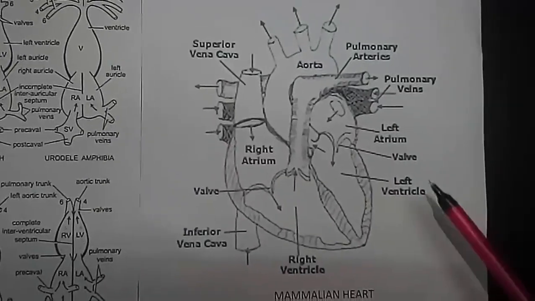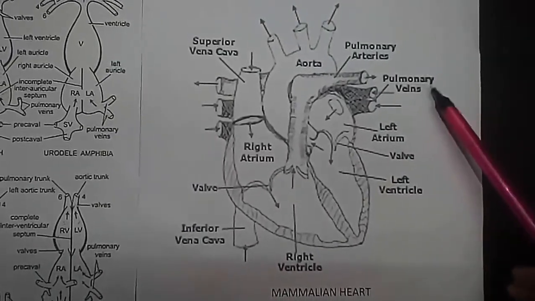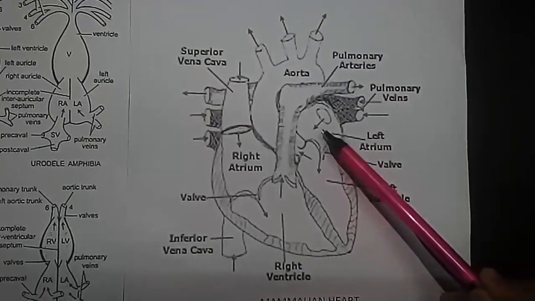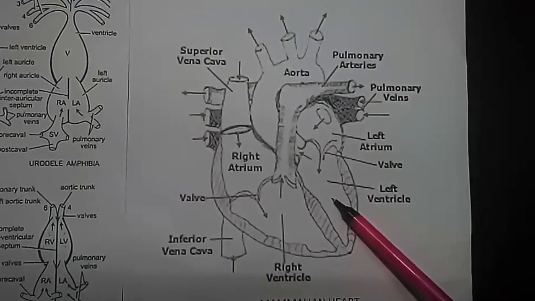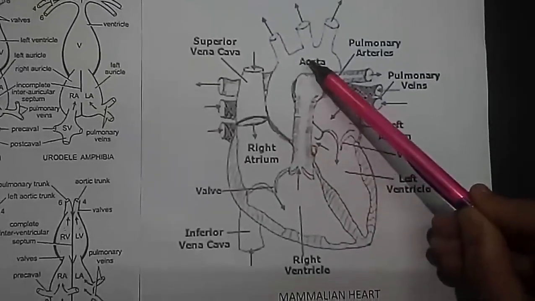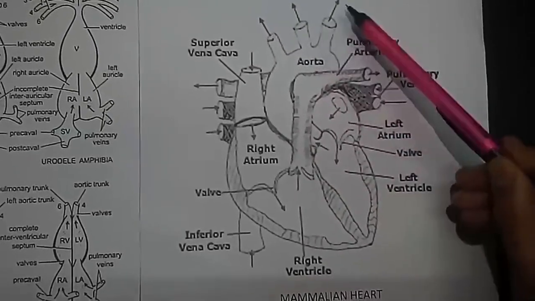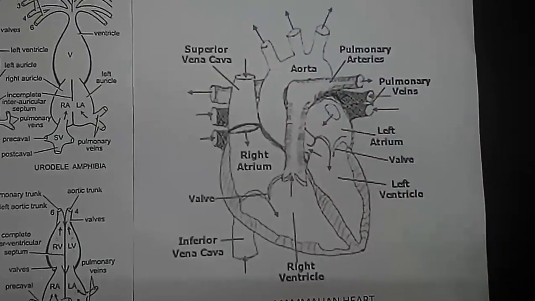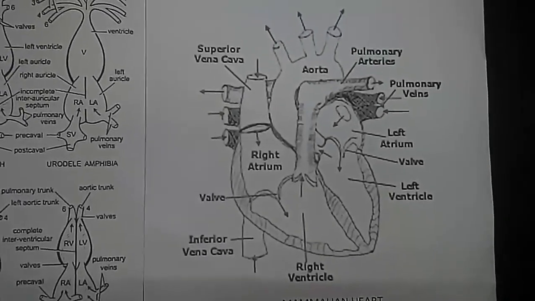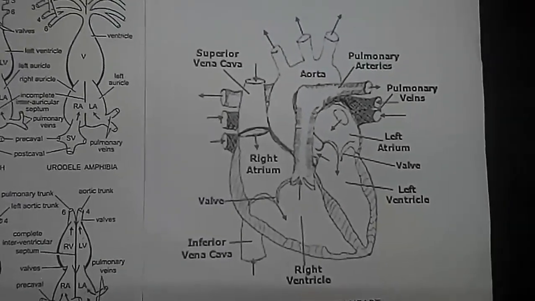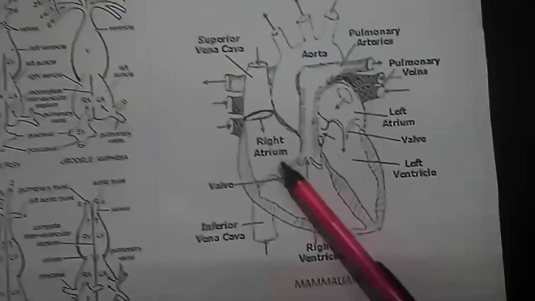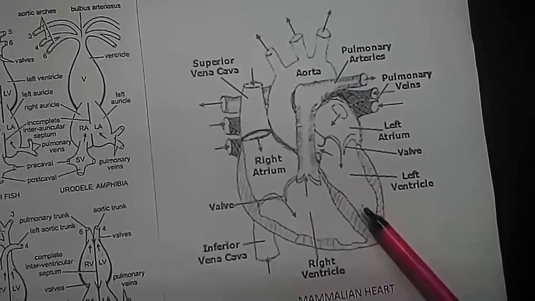for oxygenation. The oxygenated blood comes through the pulmonary vein from the lung into the left auricle, and from there it passes into the left ventricle. Now the left ventricle pumps the blood into the aortic trunk, from where it is distributed to different parts of the body. In this way, the single tube-like heart, the linear heart, has evolved into a four-chambered double circuit, very efficient heart.